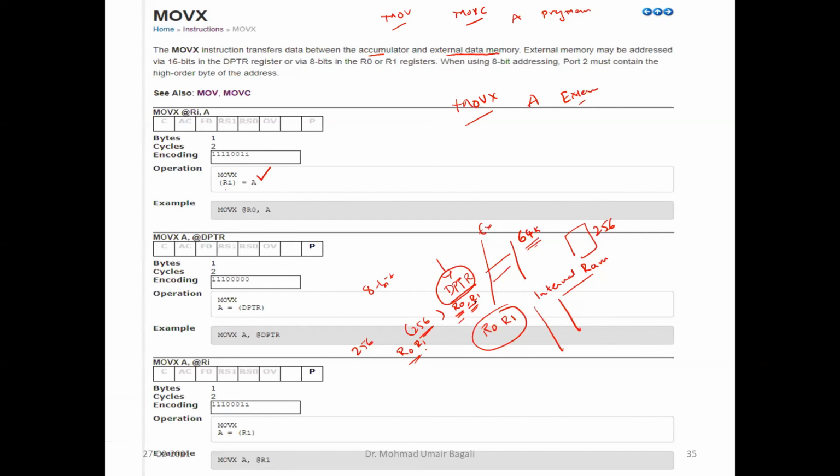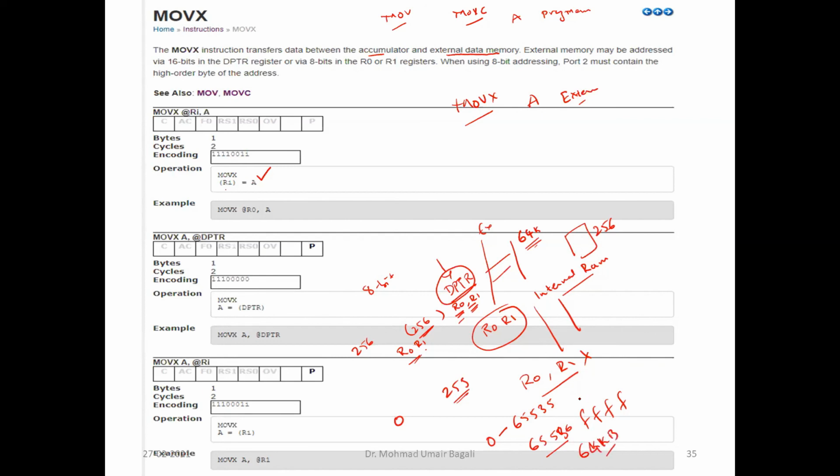When to use R0 and R1? If your addresses are within 255 maximum, 0 to 255, the count is 256. If you go beyond that, then you cannot use R0 or R1 as a pointer register to point to external memory, because the maximum value is 8-bit. But DPTR is 16-bit in size, so you can go up to FFFF. In figures, it is from 0 to 65,535. The count will be 65,536, which is used to represent 64 kilobytes.